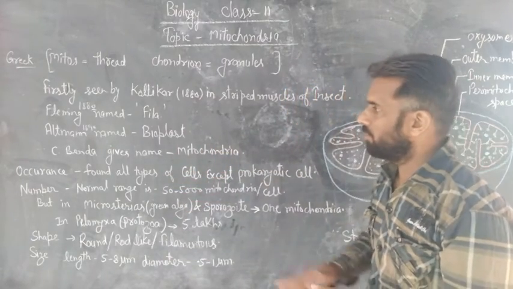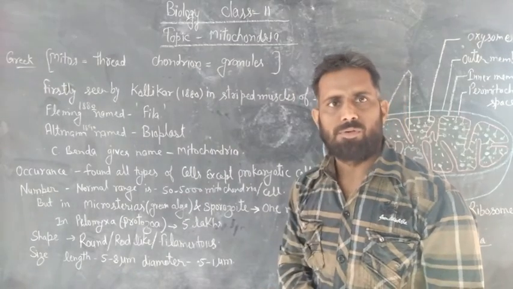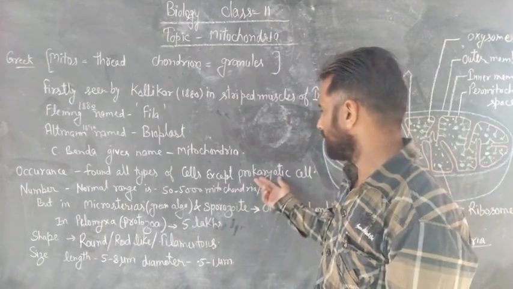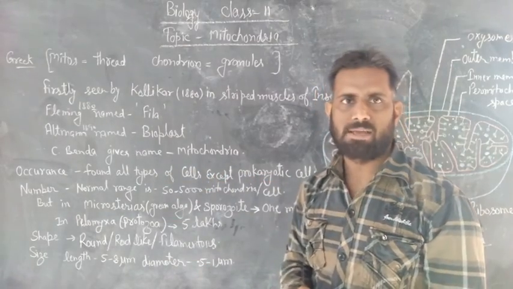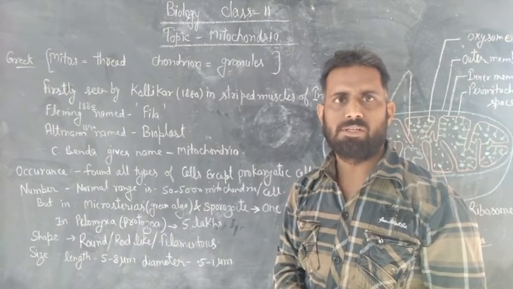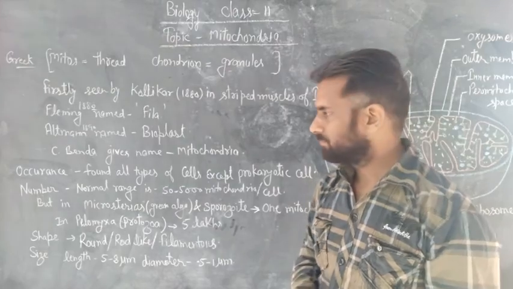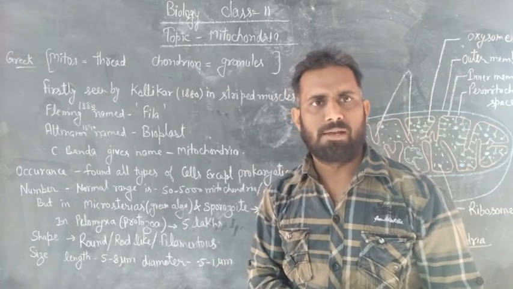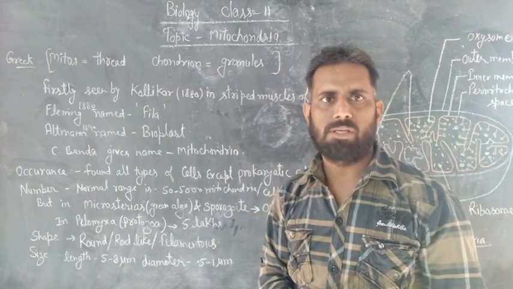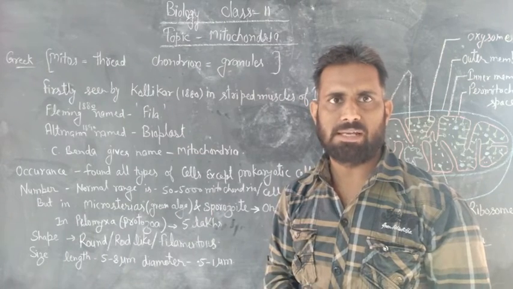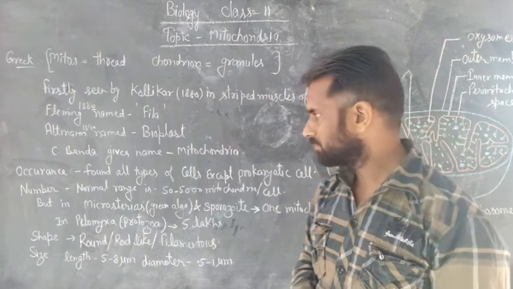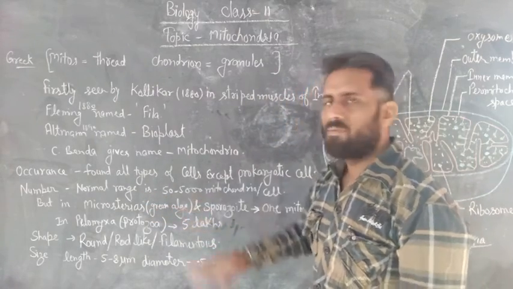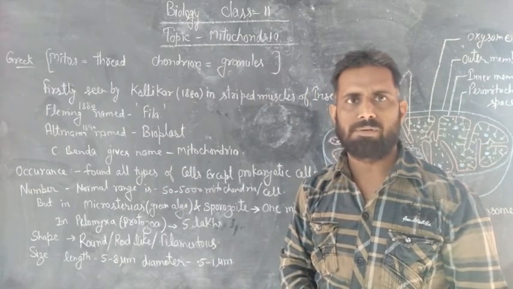Okay. Now, mitochondria are found in all types of cells except prokaryotic cells. Their number varies according to the cell and its activity. Normally, plant cells have fewer mitochondria compared to animal cells, because animal cells are more active. Their number normally ranges from 50 to 5,000 mitochondria per cell.